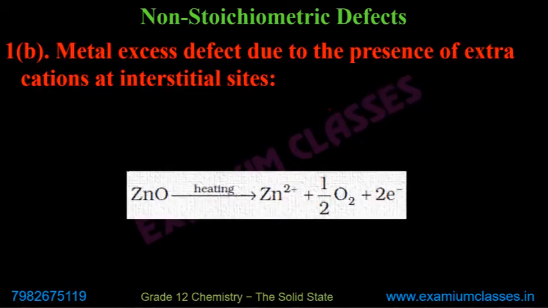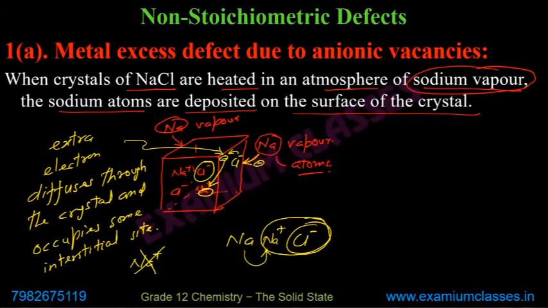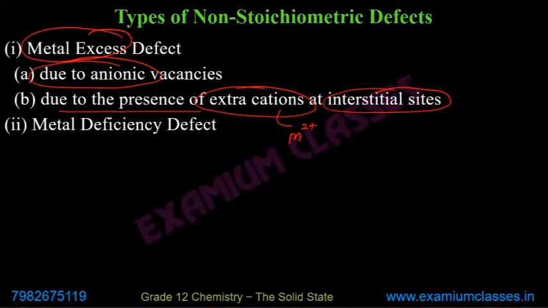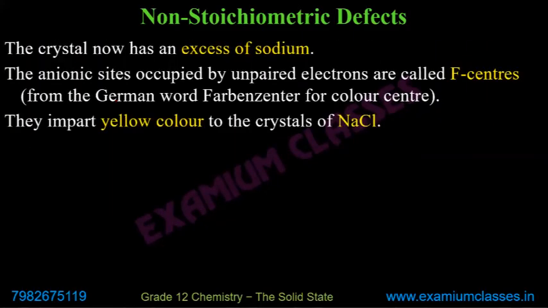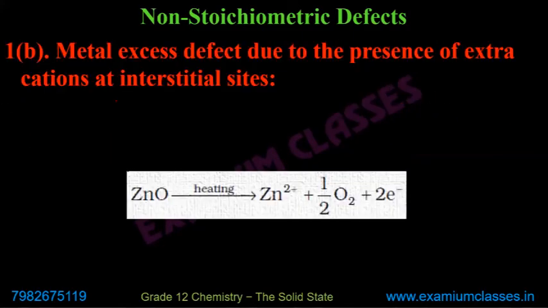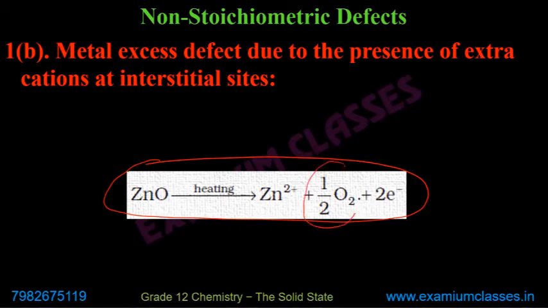Next, metal excess defect due to the presence of extra cations at interstitial sites. So this is what we talked about here. In this case, normally the example given is zinc oxide. Zinc oxide on heating loses oxygen.